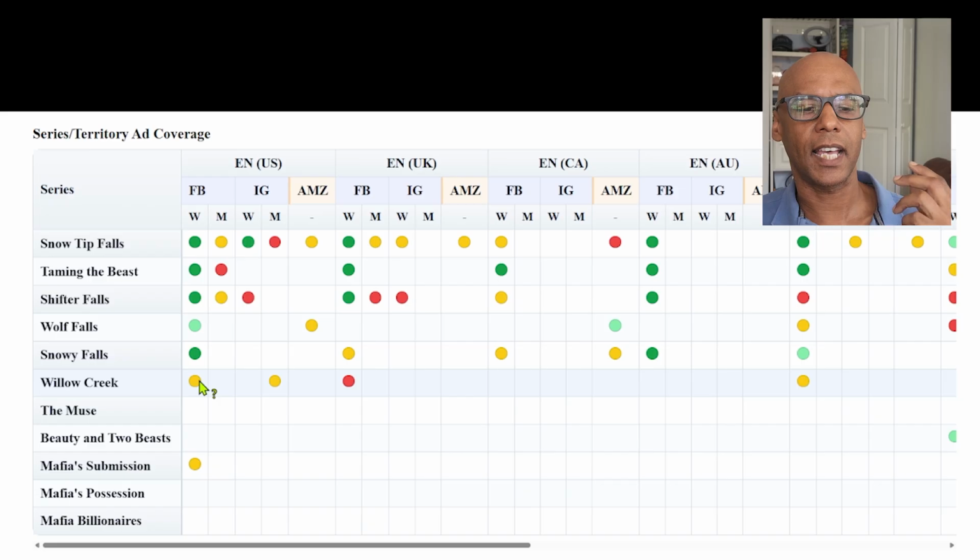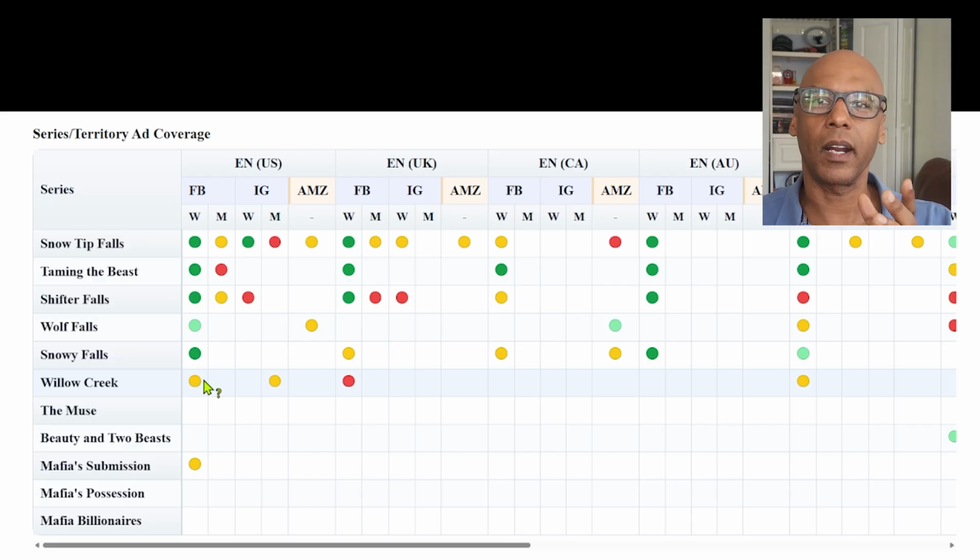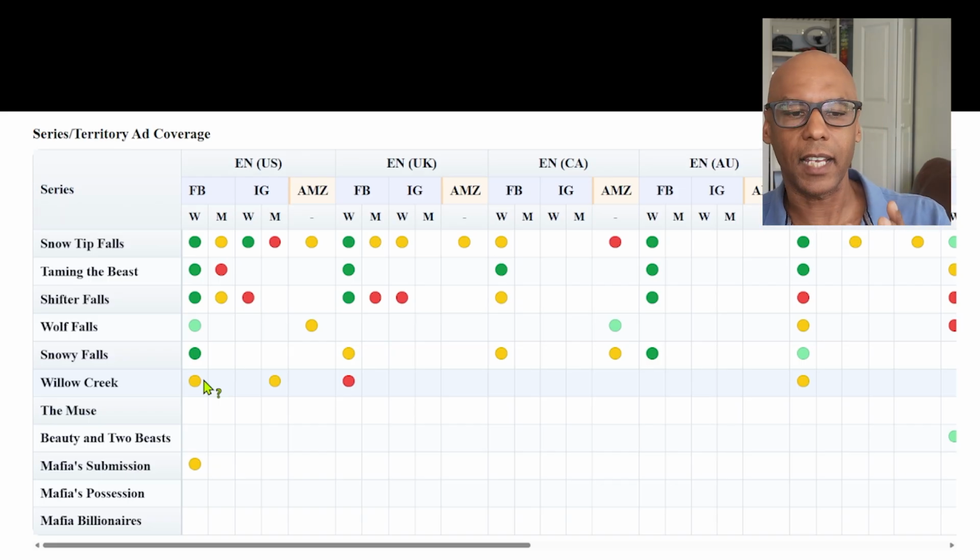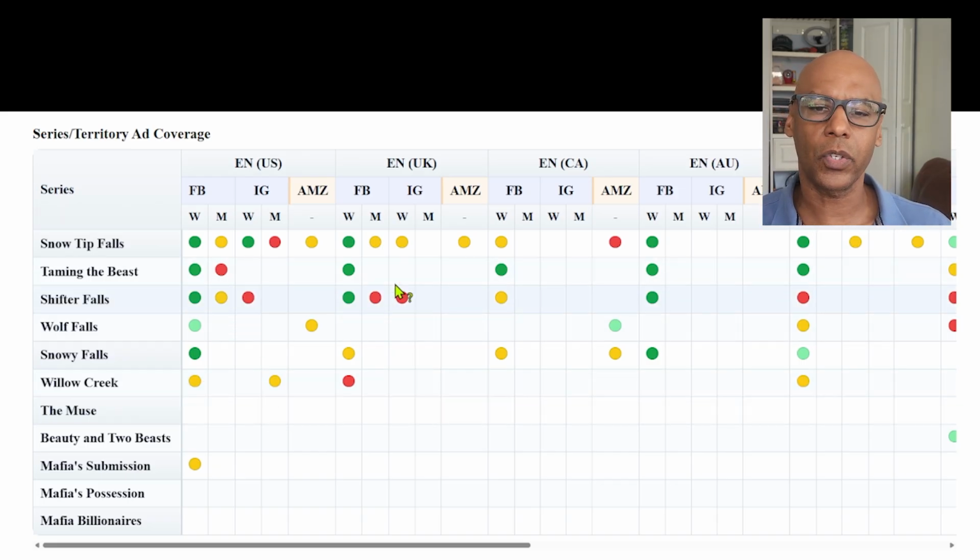Yellow means the ad has been shut off or is allowed to end, and it's still watching it for the 12 days afterwards, because there's a 12-day tail where the ad continues to get revenue. So all the yellows are where the ads have been shut off and now we're just looking to see whether or not it's profitable. And red is where the ads have completely ended, meaning within the last 2 months I ran an ad, but it's been shut off.